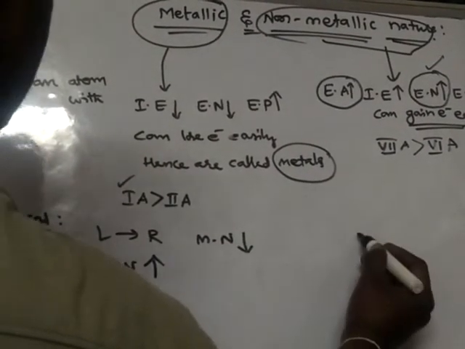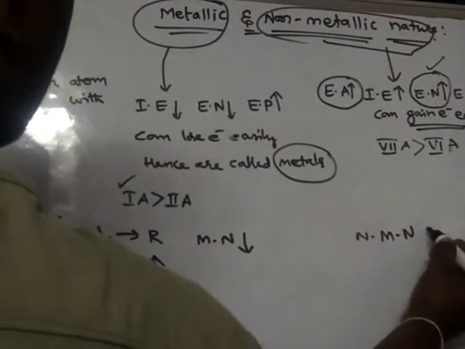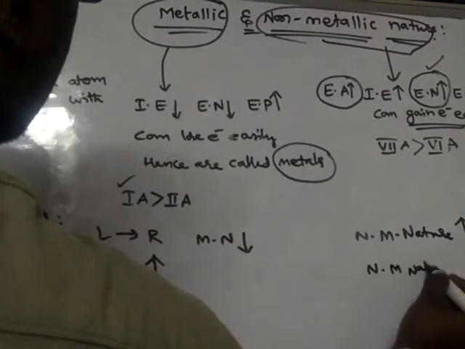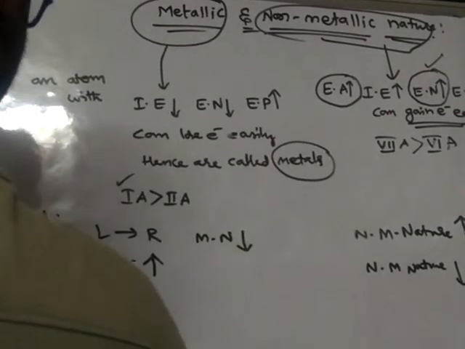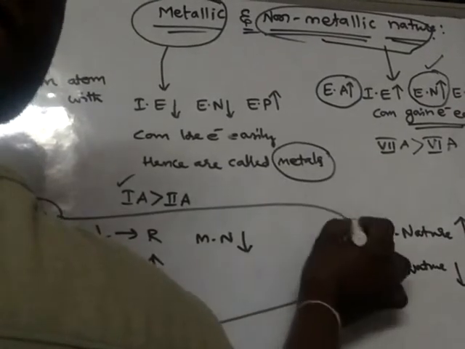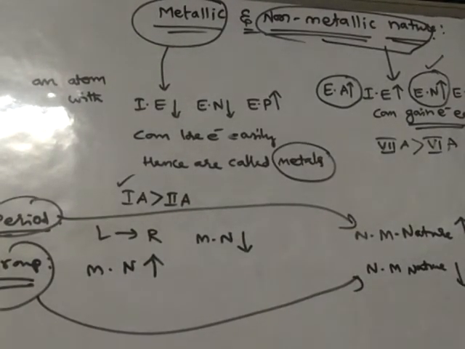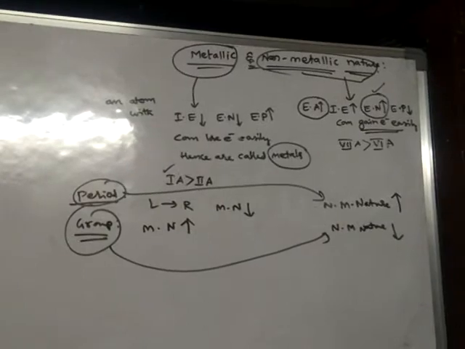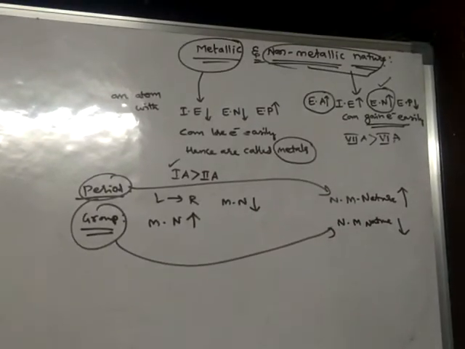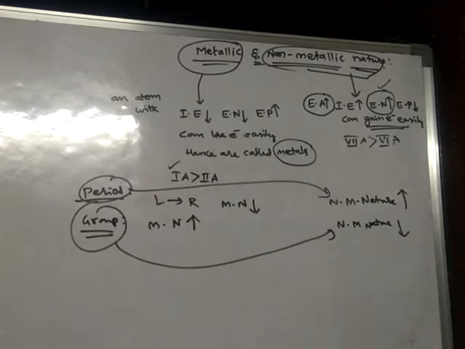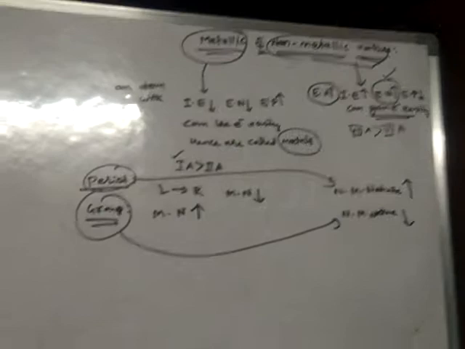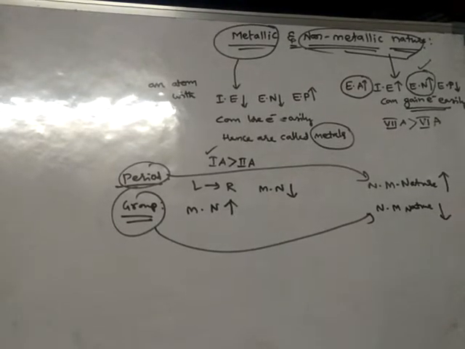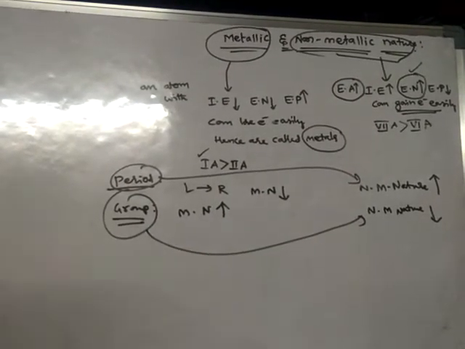Left to right, non-metallic nature increases, and metallic nature decreases. Down the group, metallic nature increases, and non-metallic nature decreases. Right. Next.